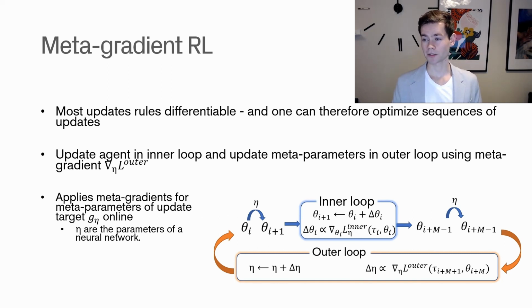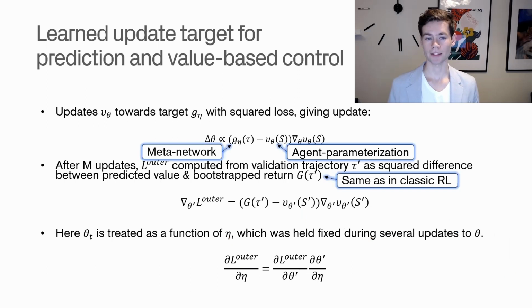So because of this, generally meta gradient RL algorithms are quite unstable or quite prone to instabilities, because you're using this twofold approach, specifically with the outer loop. And that's why they postulate then in the previous slide that using the target will be more stable. The next thing we're going to look at is how we can update or use this update target for prediction